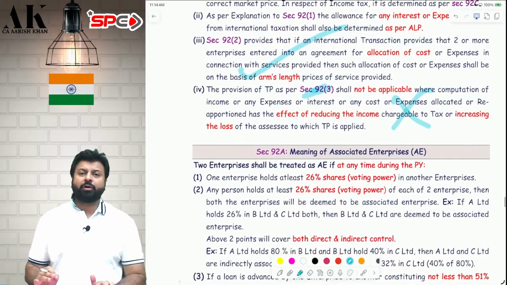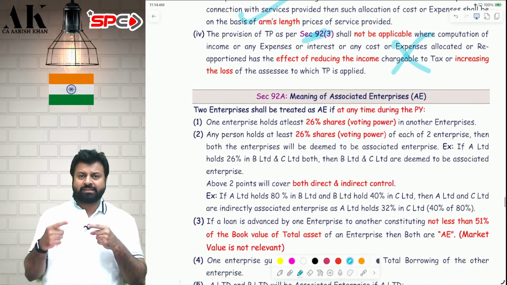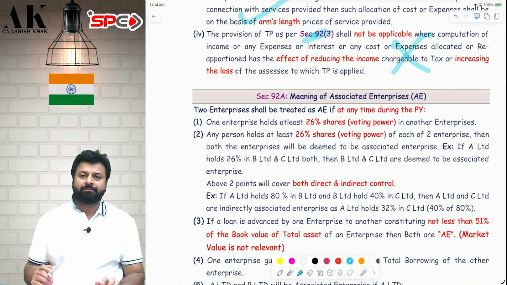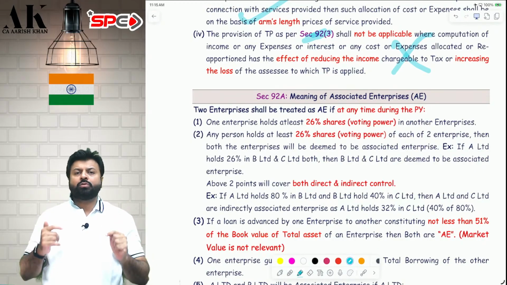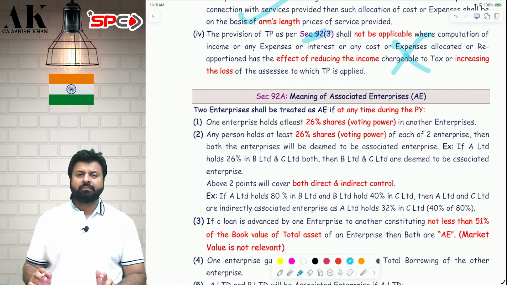Now, one of the most important conditions for applying transfer pricing is the relationship between two entities. When an entity enters into a transaction with another entity, both the entities should be associated enterprises. If both of them are associated enterprises, then only transfer pricing is applicable. Otherwise, transfer pricing provisions are not applicable.